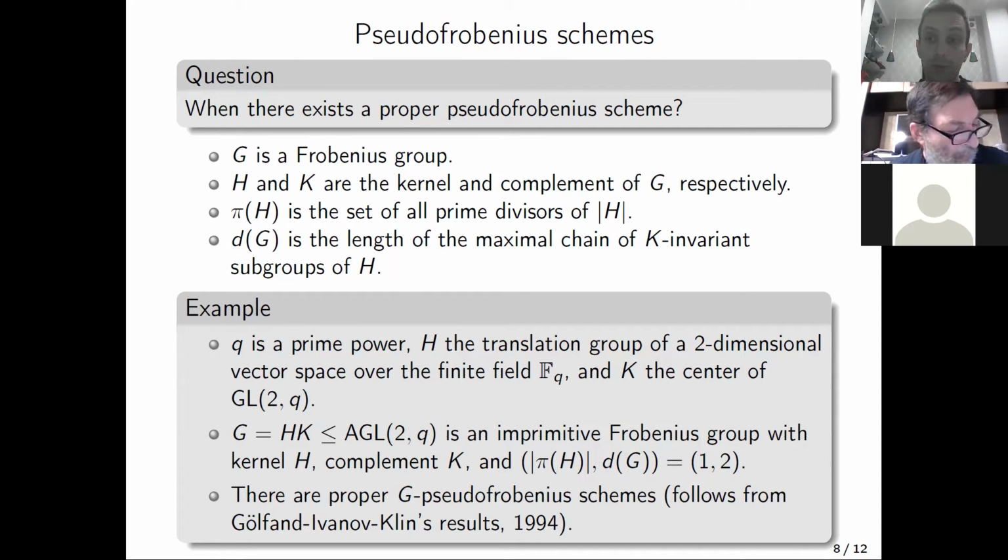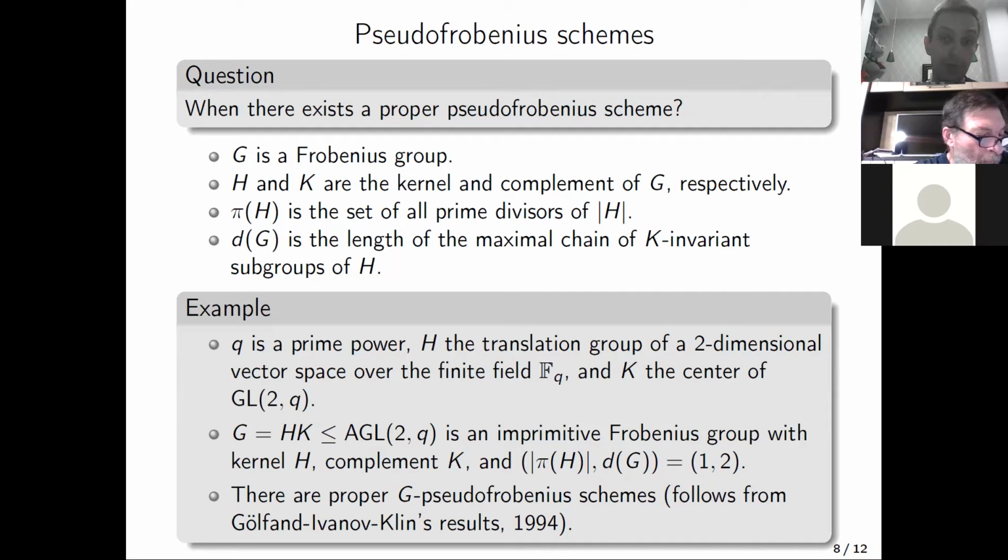We will formulate this condition in terms of two parameters of G. The first parameter is pi of H, the set of all prime divisors of the order of H. And the second parameter, d of G, is the length of the maximal chain of K-invariant subgroups of H. We will present our condition in terms of these two parameters.